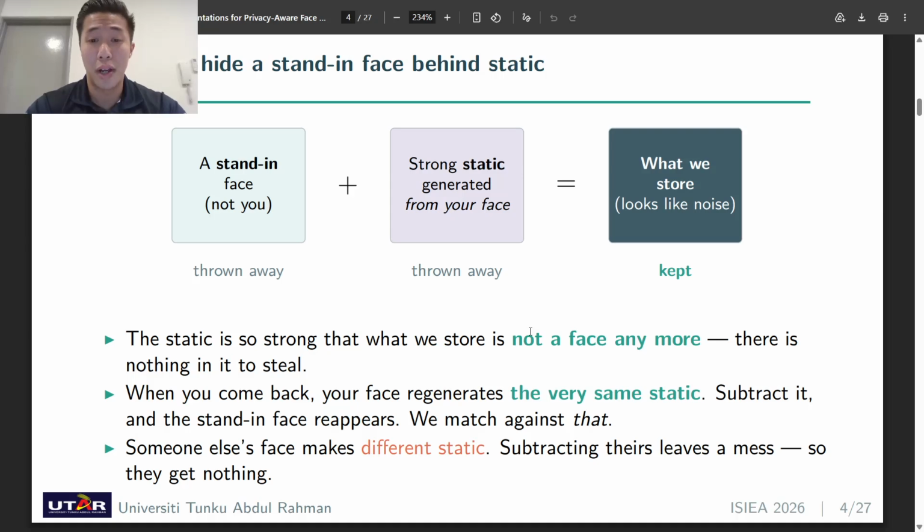So how do you ever get anything back out? When you look at the camera again, your face will regenerate the very same static. So we subtract it, the static cancels, and the stand-in face reappears. Then we match against that. If it is not you, your face makes different static. Subtracting the wrong static will leave a mess, and the matcher will get nothing at all.